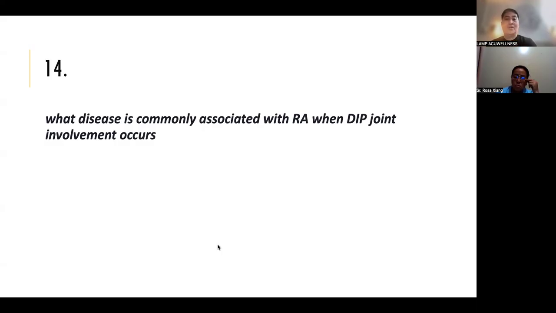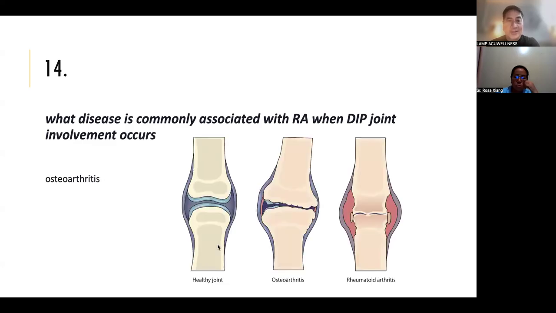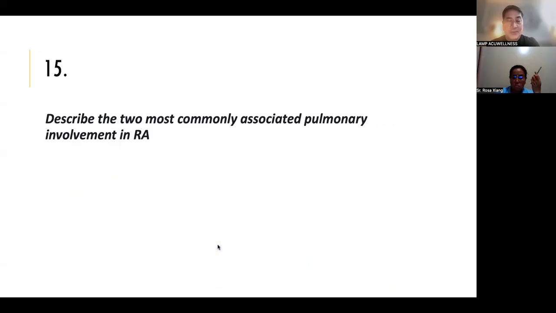What disease is commonly associated with RA when DIP joint involvement occurs? OA. Yes, osteoarthritis. Okay. So in osteoarthritis, there's erosion, wear and tear. Describe the two most commonly associated pulmonary involvement in RA.